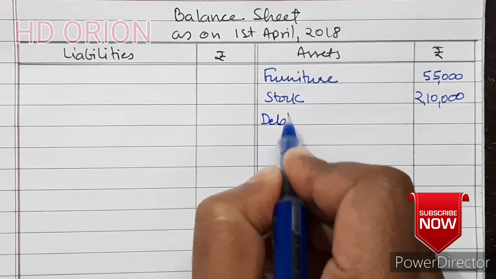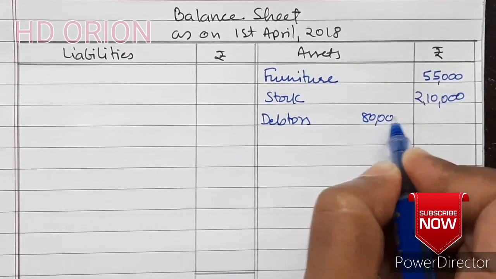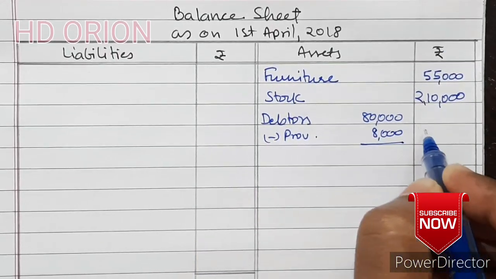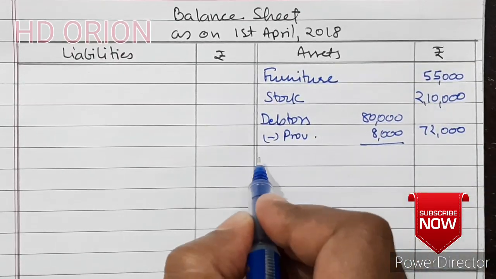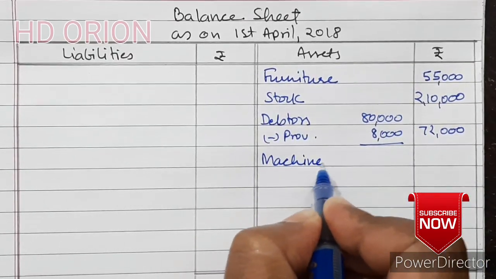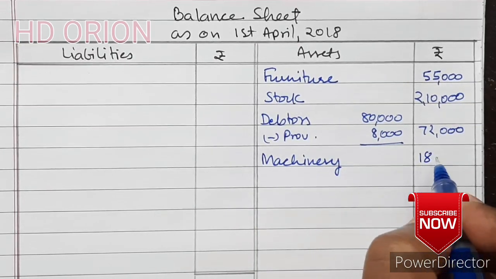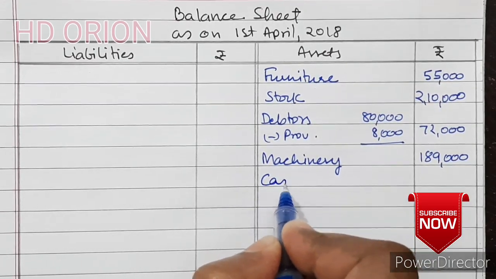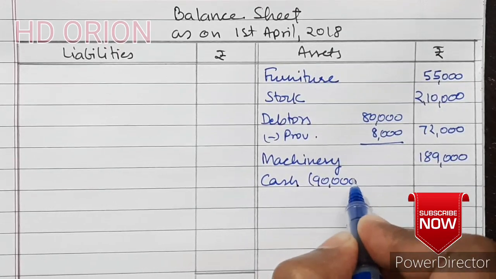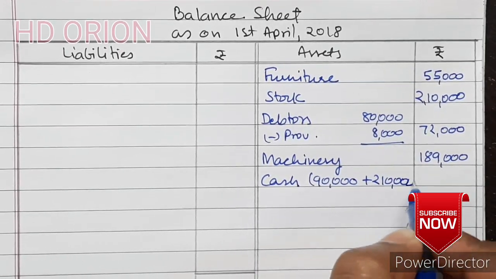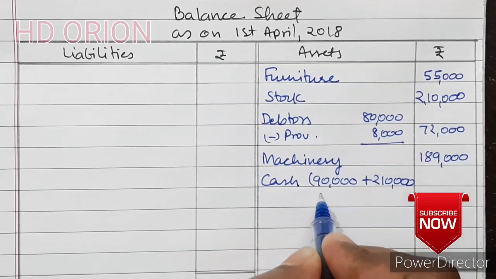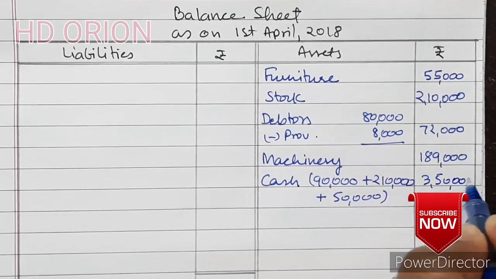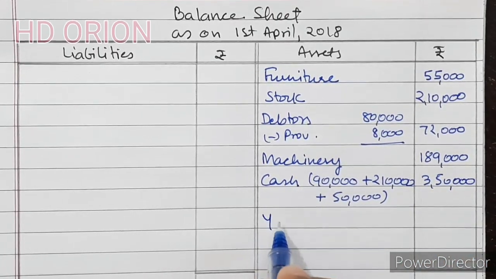Then debtors, rupees 80,000 minus provision 8,000, 72,000. Then machinery, with 10% depreciation it will be 1,89,000. Now coming to cash, 90,000 was the initial balance plus 2,10,000 brought by the new partner as capital and also 50,000 as premium for goodwill. So it will be 3,50,000.